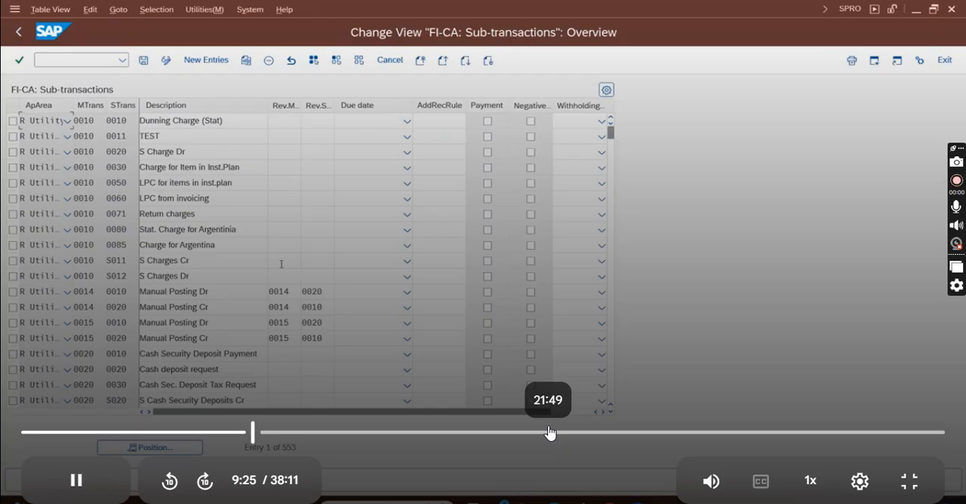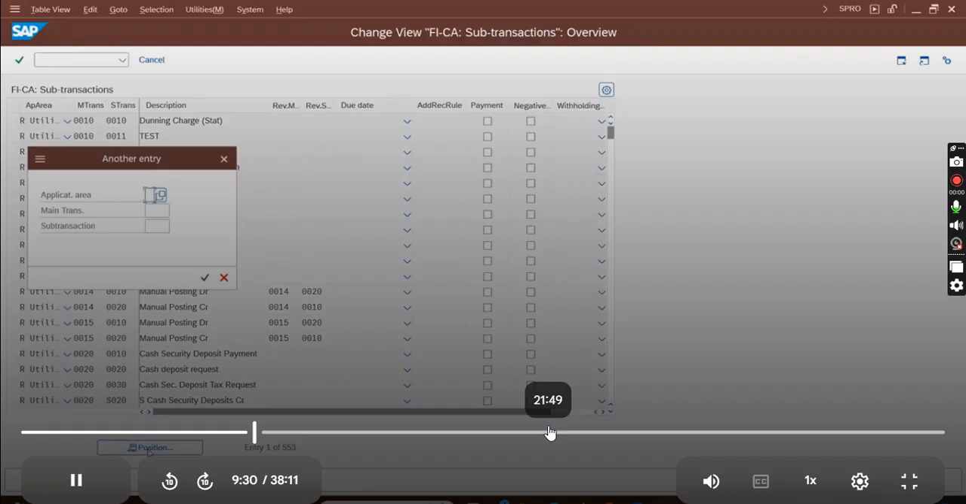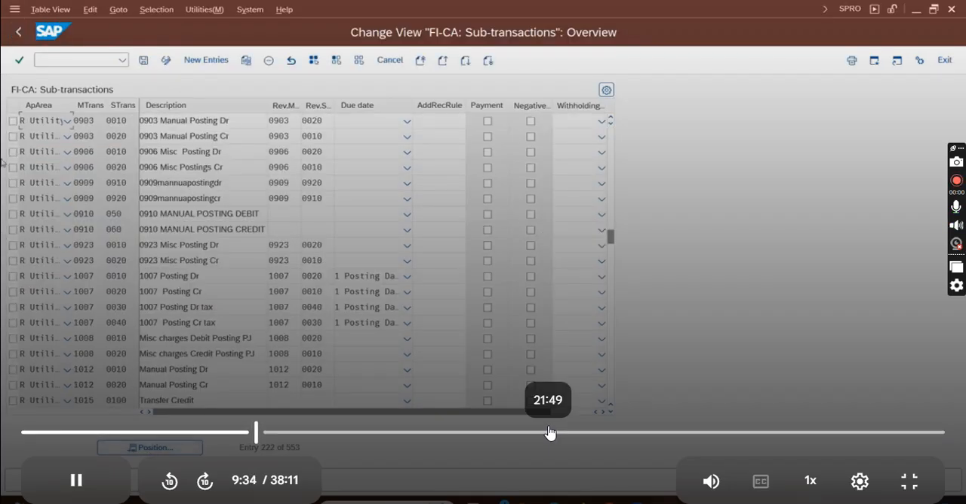For the main and sub combination where WHT is needed, I will just assign the WHT. So I'm using 0903, and this is the invoice, and this is the credit note. Against the invoice I will receive payment, against the credit note I will pay. Outgoing payment will happen. Wherever we have outgoing payment, there we will configure the WHT. So against this I will create the WHT.